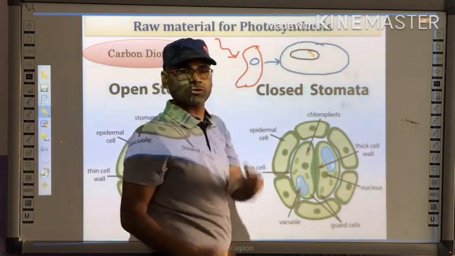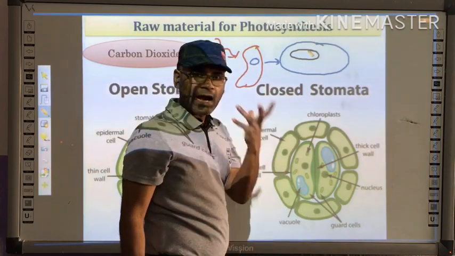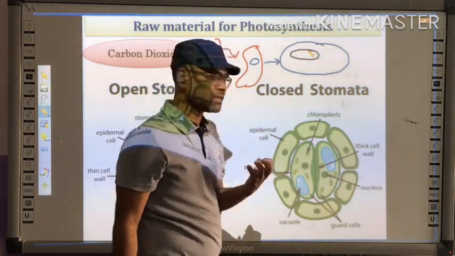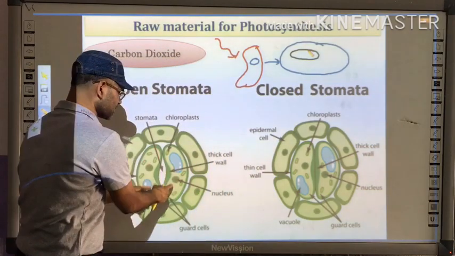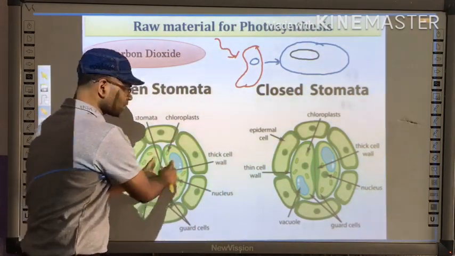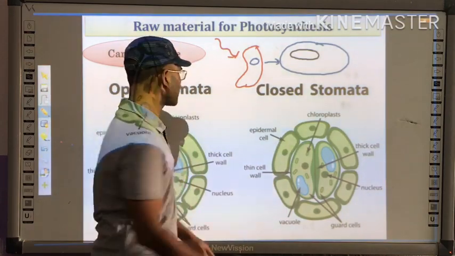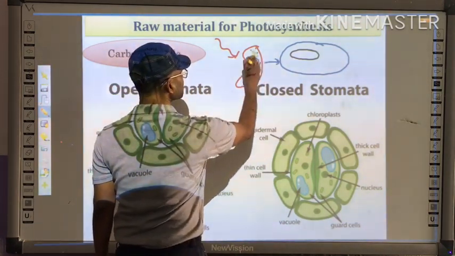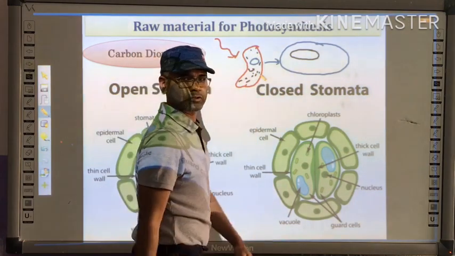light and performs photosynthesis. As a result of this photosynthesis, the concentration in the guard cell increases. Okay, so suppose this is the guard cell and here the molecule concentration increases. Why does it increase? Because of photosynthesis.